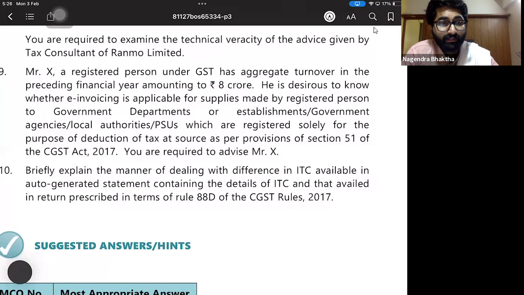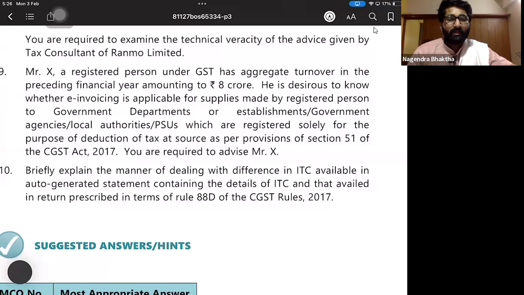Okay, so still e-invoicing is mandatory. So the government department or establishment, government agencies, local authorities are liable for compulsory registration under section 24. Correct? No, under section 24 they are compulsory required to take the registration. So the registered person whose turnover exceeds the prescribed threshold for generating e-invoicing is required to issue invoices for the supplies made to such government also, even if they are registered only for the purpose of section number 51.